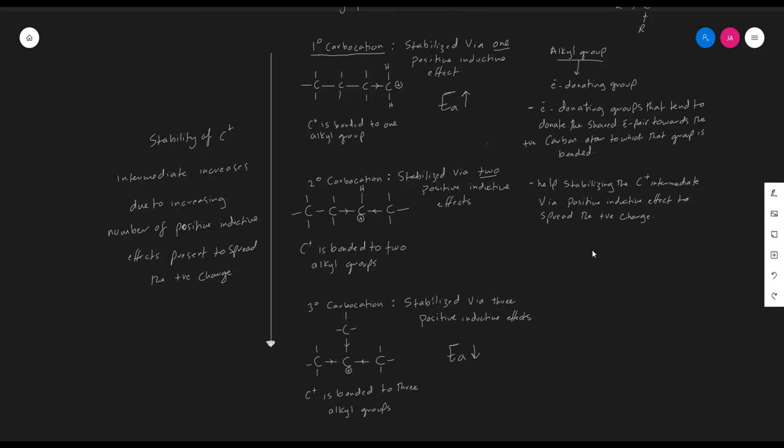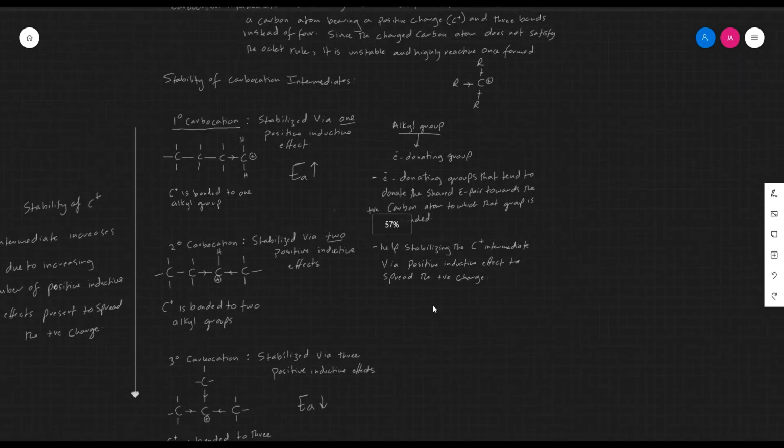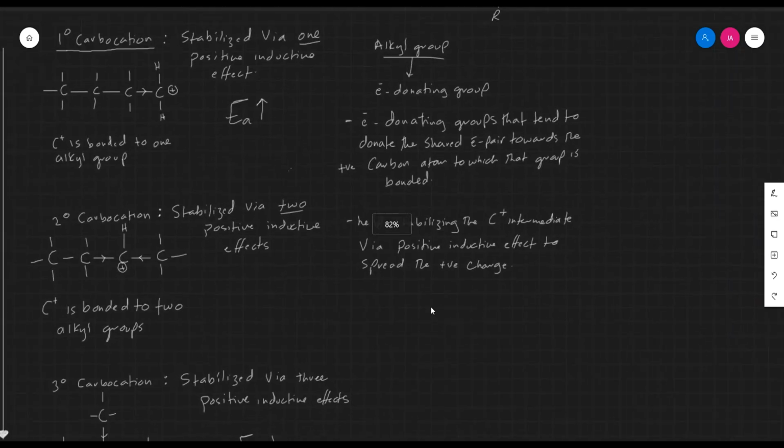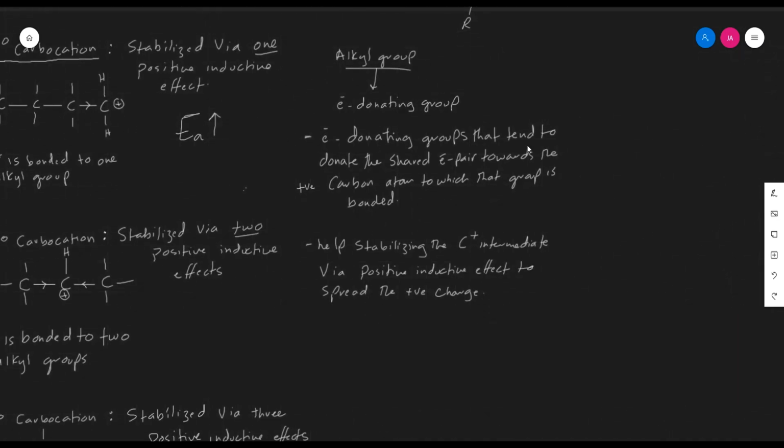I'm going to read this note once again, since this is all clarified now. The alkyl group is an electron donating group that tends to donate the shared electron pair towards the positive carbon atom to which that group is bonded. This is called positive inductive effects, and thus the positive inductive effect helps to stabilize the carbocation intermediate by spreading the positive charge to neighboring alkyl groups.